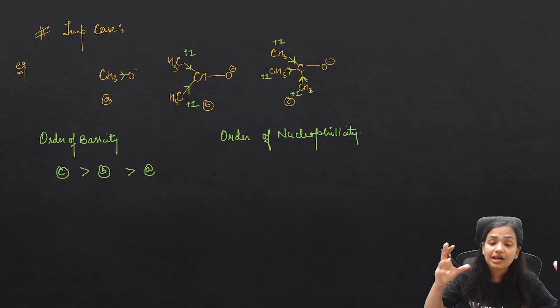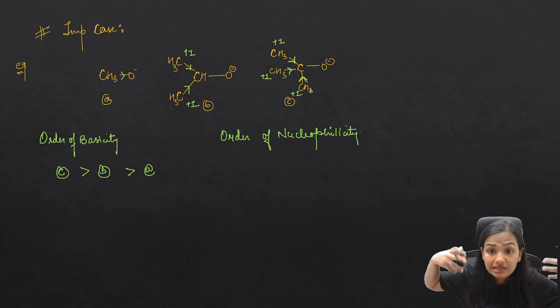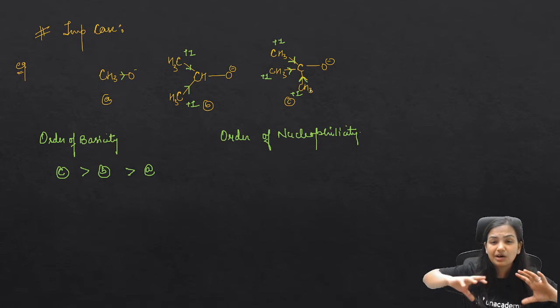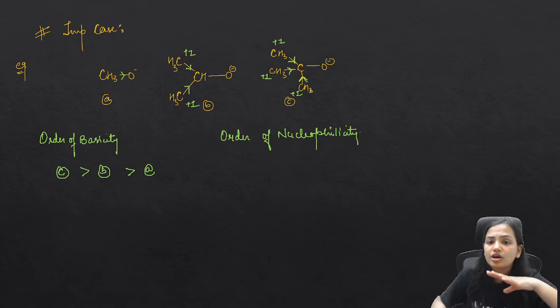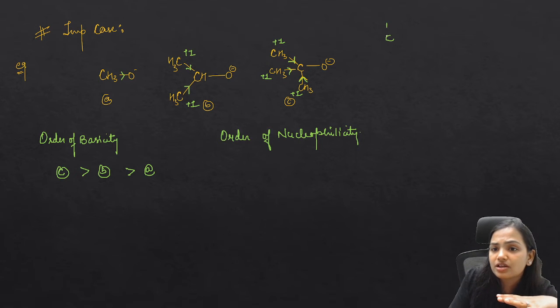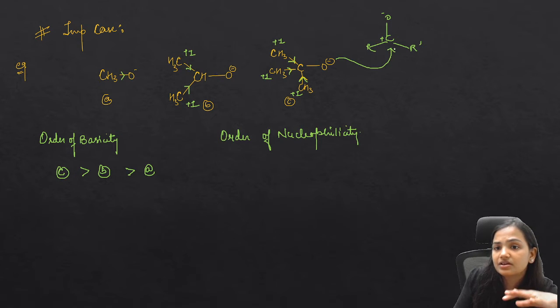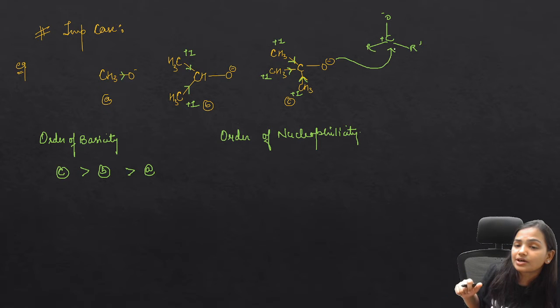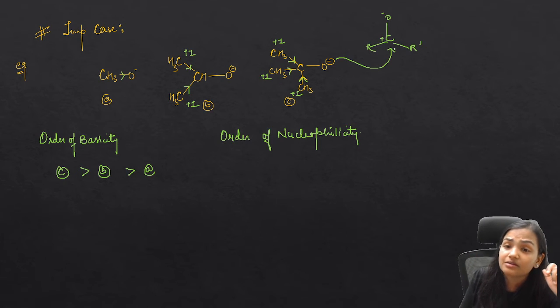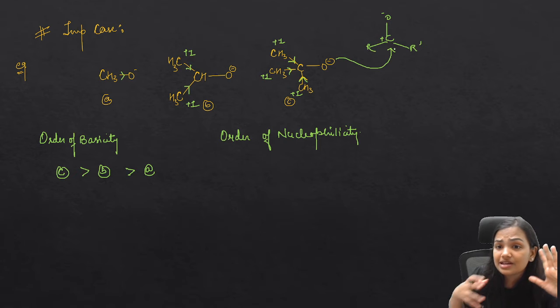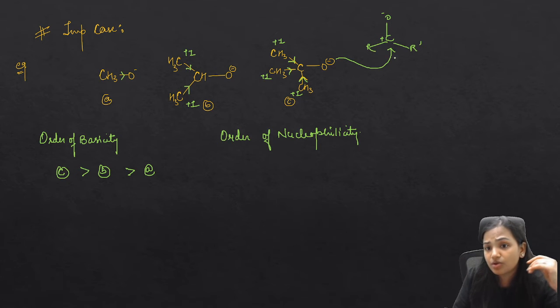All these methyl groups make this molecule bulkier, and because of this bulkiness, this O negative will not be able to attack any such carbonyl center. It will become very difficult for such species to attack any atom other than H positive. Because they are bulky, they will have the steric problem.